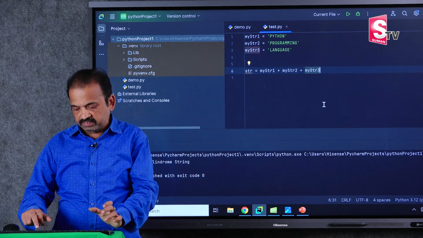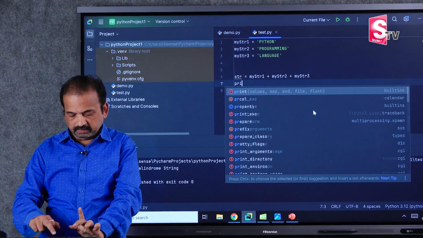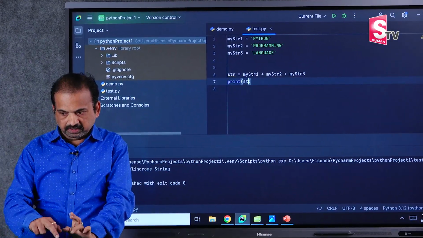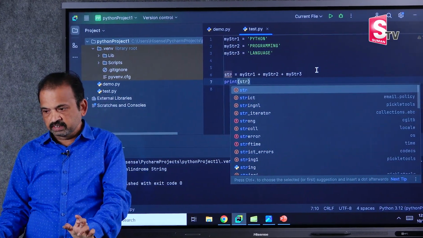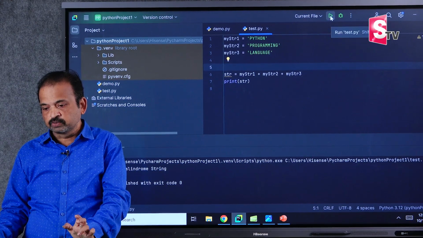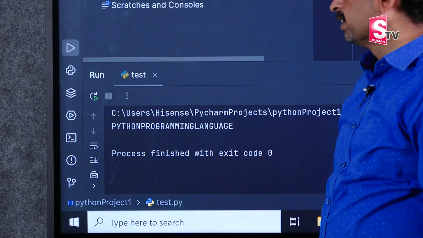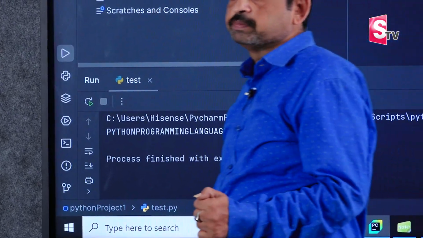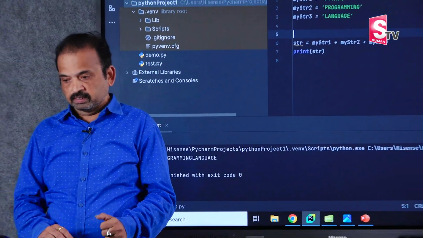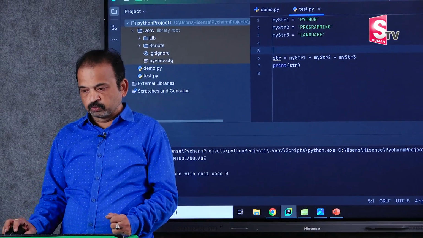Now I will print str. When I run this, these three strings will be concatenated. See here, Python programming language is concatenated, but I want space between Python, programming and language. So what will you do here?